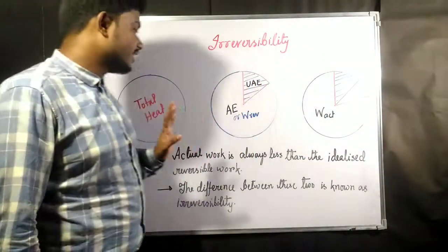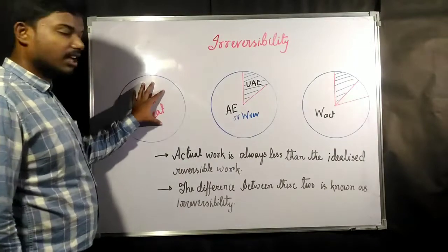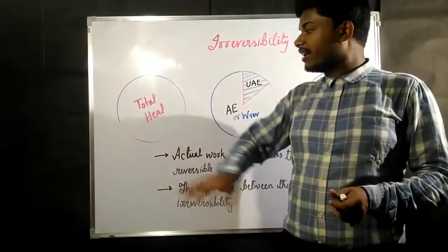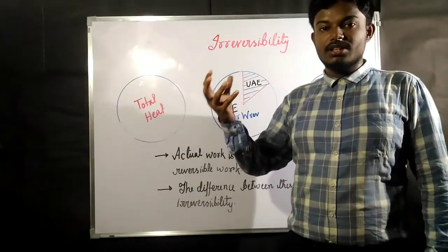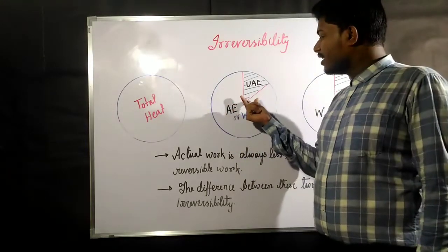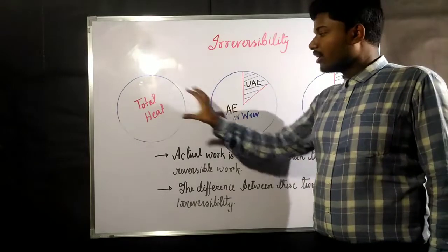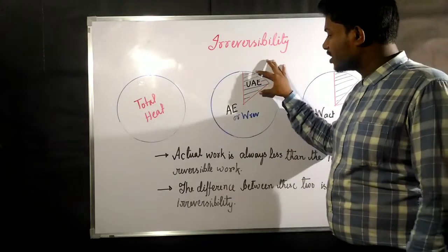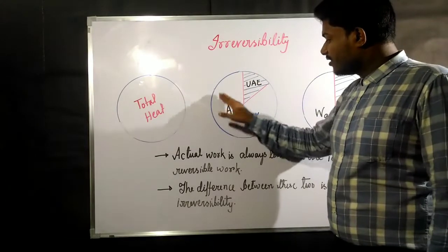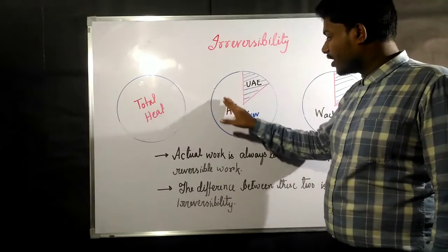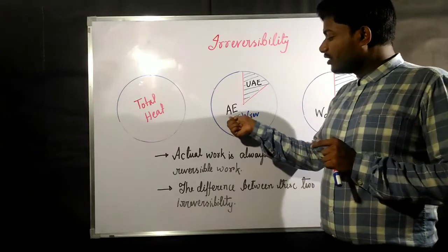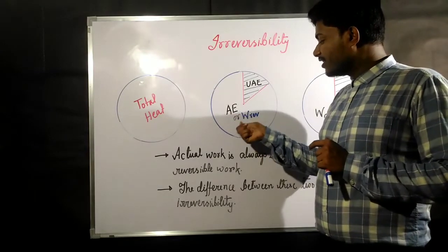Okay, so first of all let us consider I have this much amount of total heat. This much amount of total heat is available here. Now we have also seen that total heat cannot be converted to work. So there is a maximum amount of heat which can be converted to work, and the remaining part is known as unavailable energy. From the total heat, this portion is unavailable, and this portion of heat is available. So this is known as the available energy, or this portion of the heat which is completely converted to work. Here we have written available energy or W reversible.